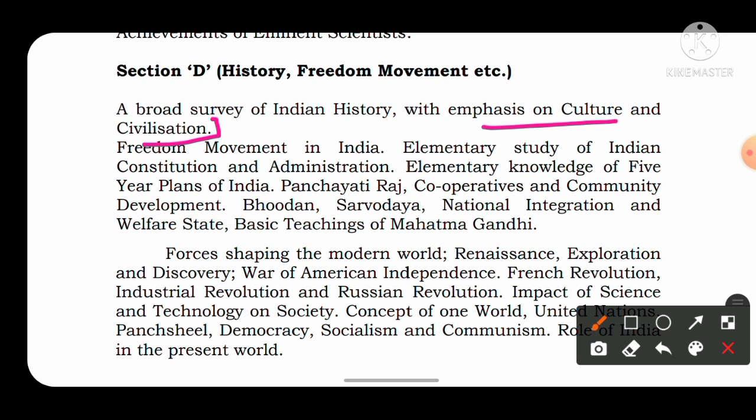And if we talk about the freedom movement in India, you have to study the elementary study of the Indian constitution and administration, and the elementary constitution of the five-year plan. You have to study the Panchayati Raj system, then the various movements, teachings and welfare schemes of Gandhi. Whatever is there in the Pathfinder, or in any other GK book like the Lucent GK book or the HIND GK book, the Gandhian era you have to study completely.